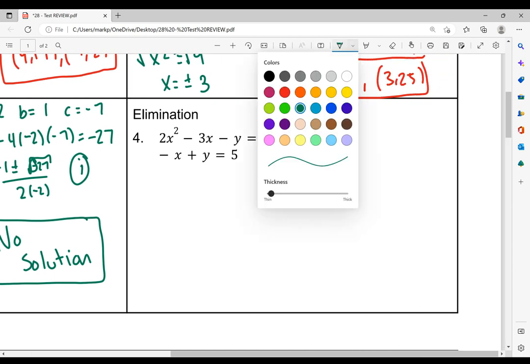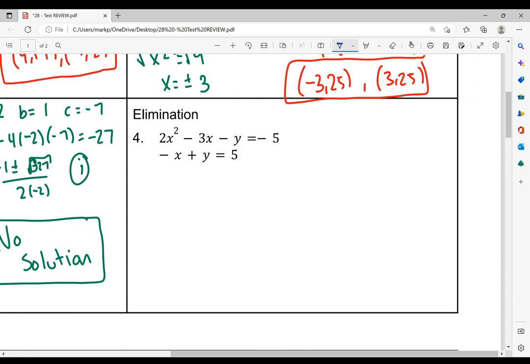So this one says to solve it by elimination. And here we can see that everything's already lined up. So I'm going to just draw a line underneath. Because when elimination, the first thing I noticed is the y's were opposites. We have negative y on the top and positive y on the bottom. So I'm just going to combine my terms. 2x squared, that's the only square term. Negative 3x minus x is negative 4x. Negative y plus y is 0. And then negative 5 plus 5 is also 0.